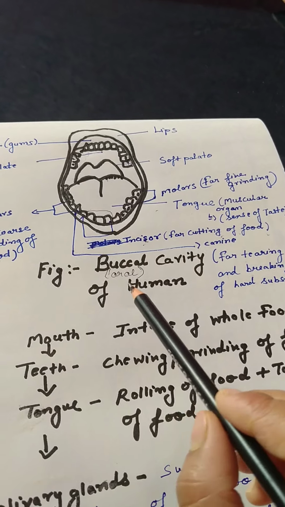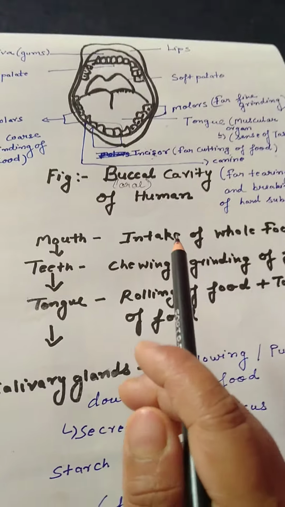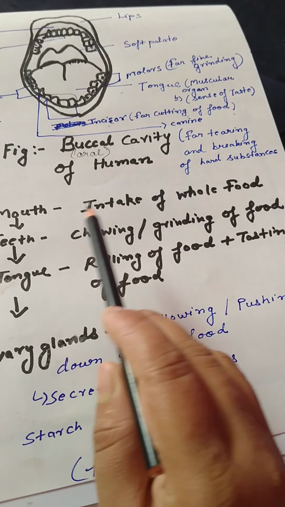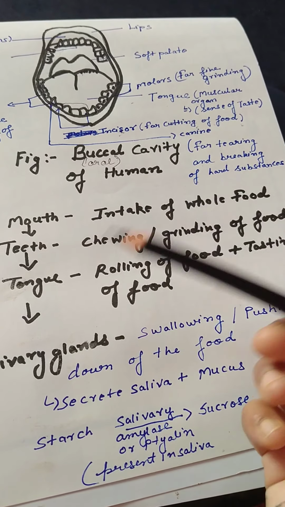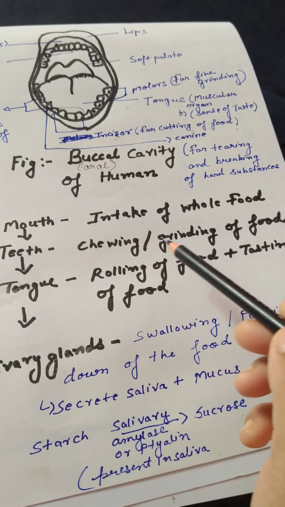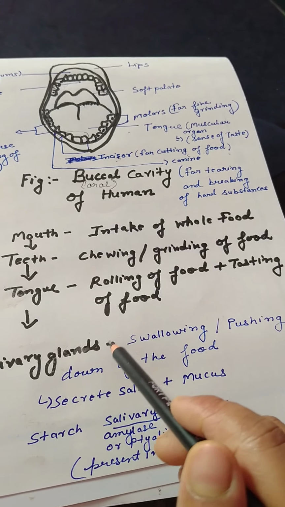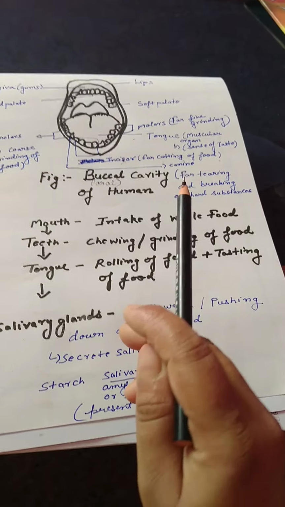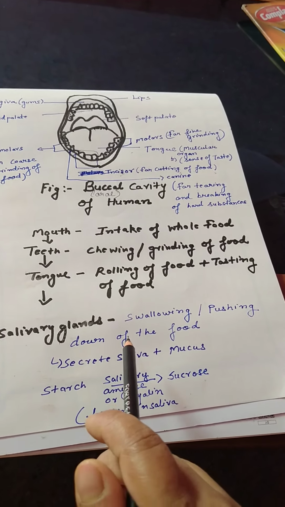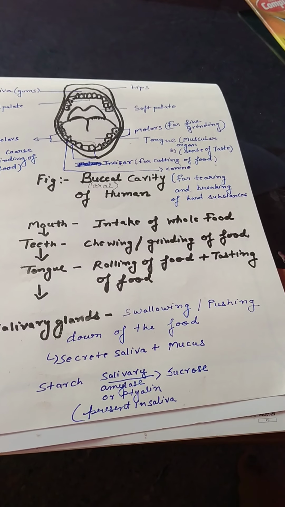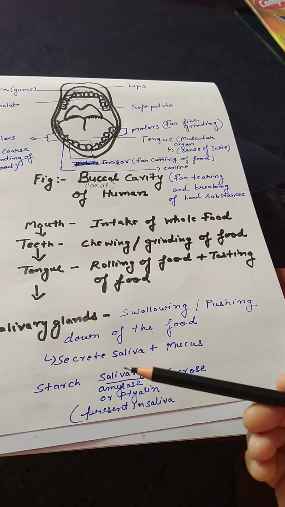Now see the steps that happen in the digestion process in our mouth. The mouth takes in whole food. In our mouth, teeth do chewing plus grinding of food. The tongue does rolling of food plus tasting of food. And the salivary glands, which are also present in our buccal cavity, help in swallowing of food plus pushing of food into the esophagus or food pipe.